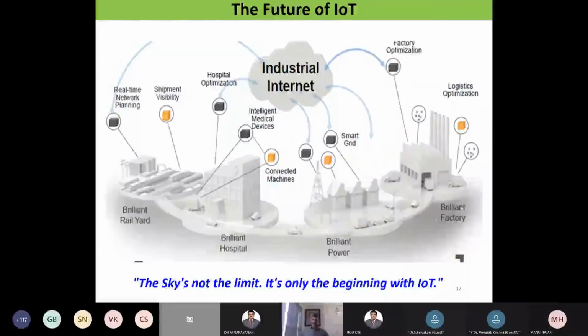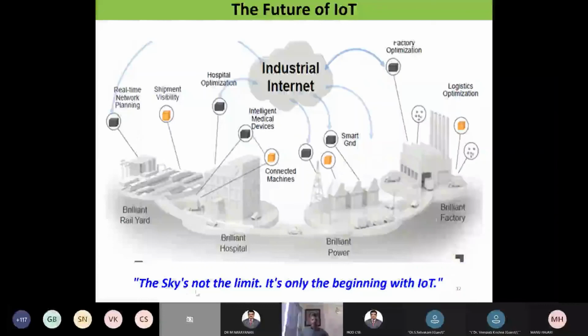Similarly, factory management. So these are mainly for what? For minimization of the wastage of resources, minimization of the waiting time, maximization of the throughput, and maximum utilization of the resources. That could be a further added advantage with the help of IoT.